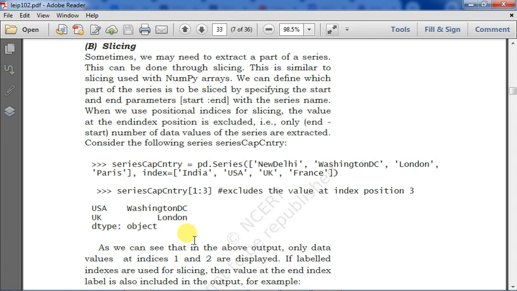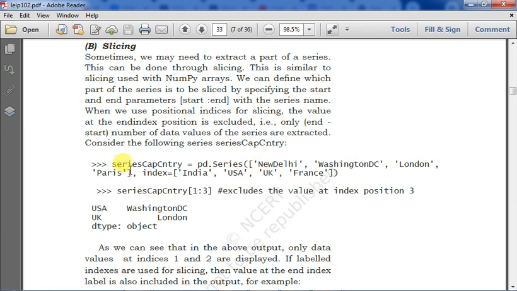Consider the following series, cap country. Series cap country is the name, a big name has been given, no matter. Series cap country = pd.Series New Delhi, Washington DC, London, Paris, index is India, USA, UK, France. Now if you are using series 1:3, it will exclude the value at index position 3. That means 1 and 2 will be printed. That's why Washington DC and London will be printed, nothing else. I mean to say that the index USA and UK will be extracted from here.